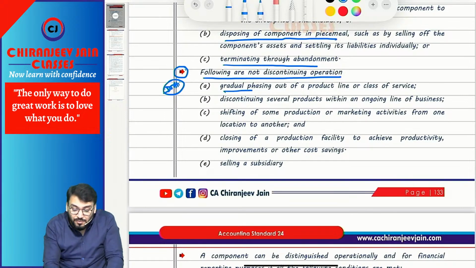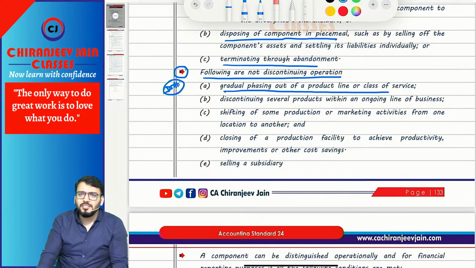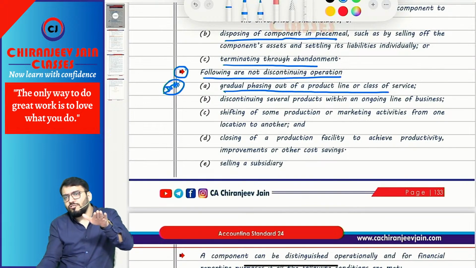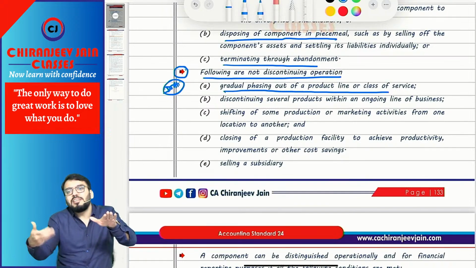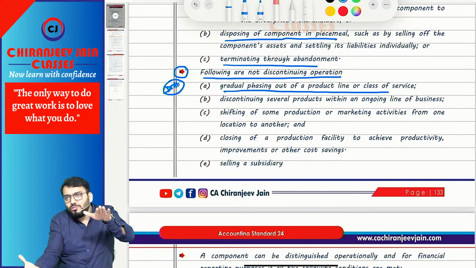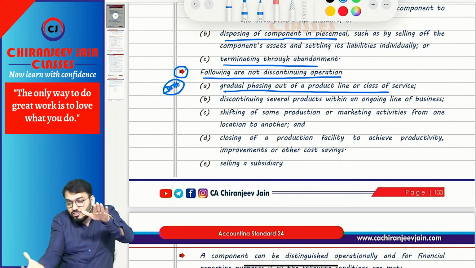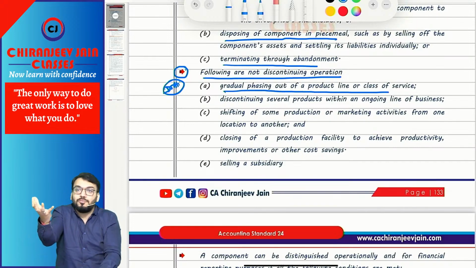First, gradual phasing out of a product or a class of services. Gradual phasing out. Normally what happens sometimes is suppose we are dealing with product A, but we are launching new product B because the technology will change in some time. So what you will do? You will reduce the production of product A and increase the production of product B. This is known as gradual phasing out of the product. Gradually you are phasing out.